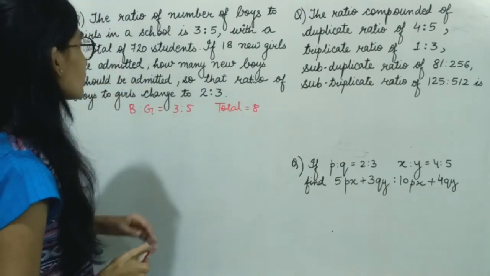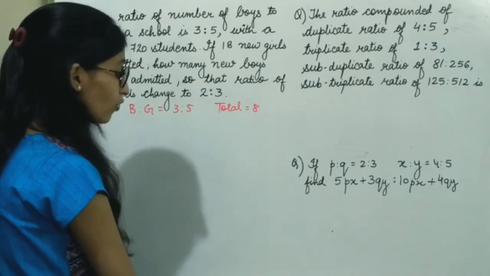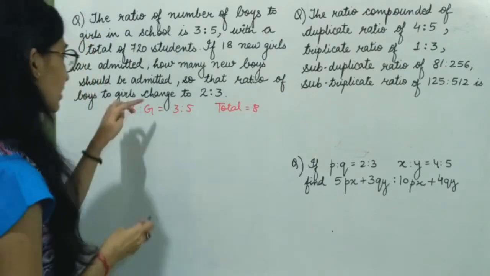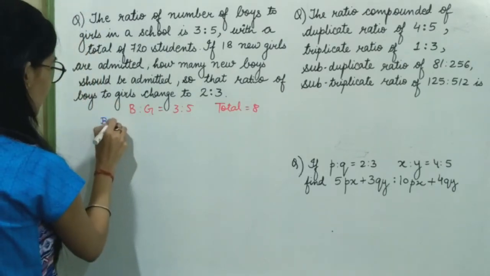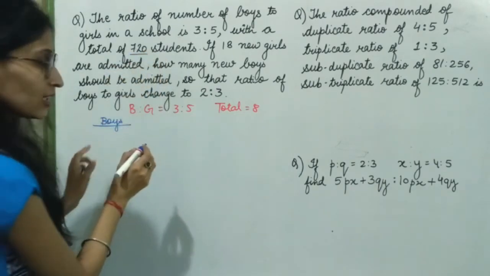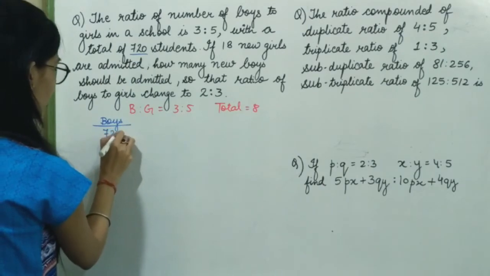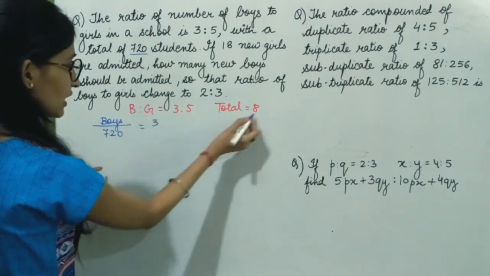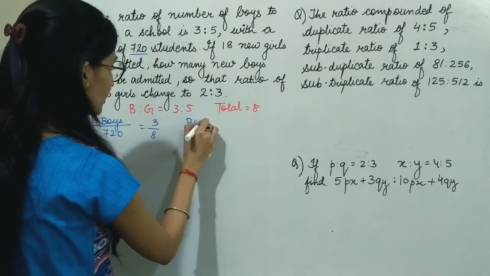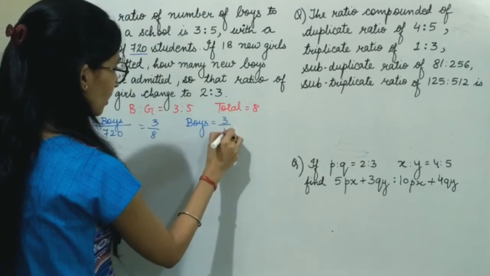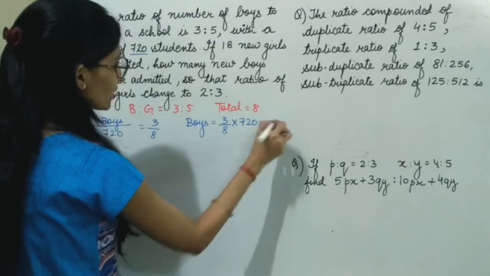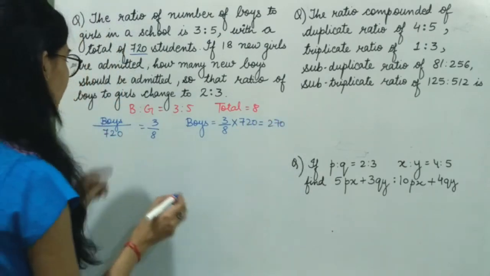If the total number of students is 720, first I am going to find the number of boys and number of girls. So ratio of boys to total will be 3:8. From here, the number of boys will be 3 upon 8 multiplied by 720, which is 270.